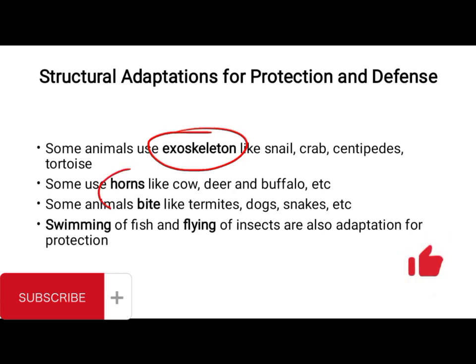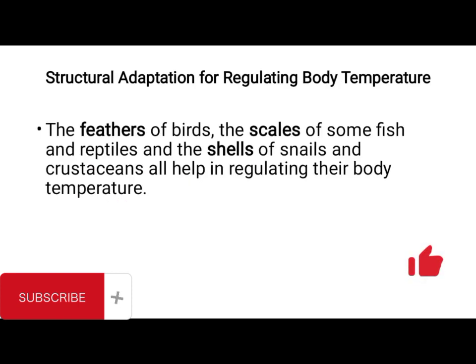You have some with horns. Those with horns, like cow, use their horns for self-defense. You have those that can bite, like dog, like snake, like termite. All these ones also defend themselves with their biting. Then you have those that fly, like the flying bird or insects, which also help them to defend or protect themselves.